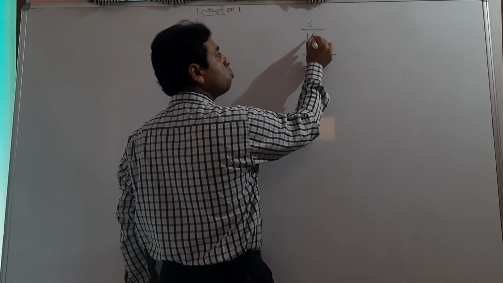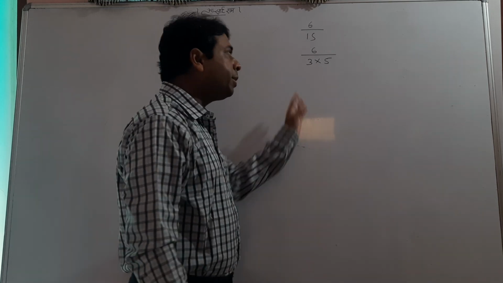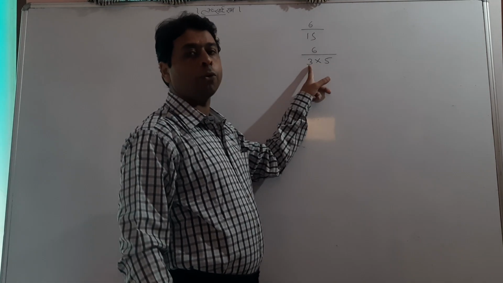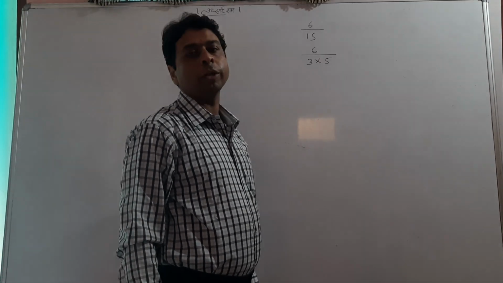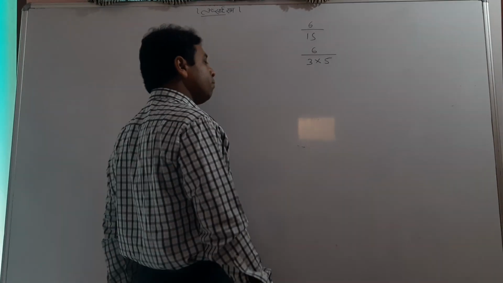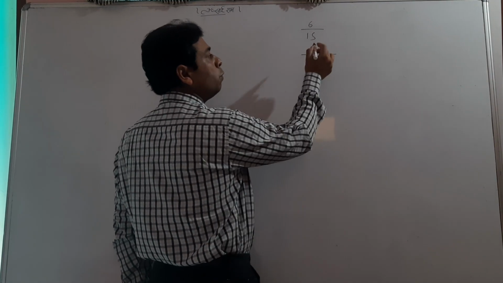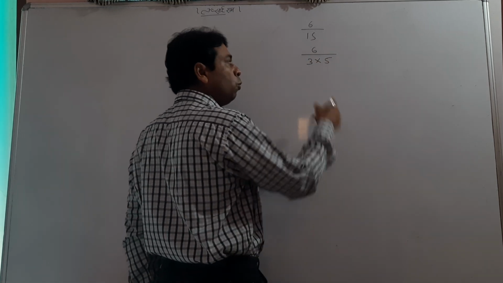We normally go with the denominator's factors, which are 3 into 5, and immediately we write that the denominator has a factor other than 5 or 2, which is 3 here, meaning it is non-terminating repeating. But student, don't get in a hurry about this. You don't have to reach any decision before.